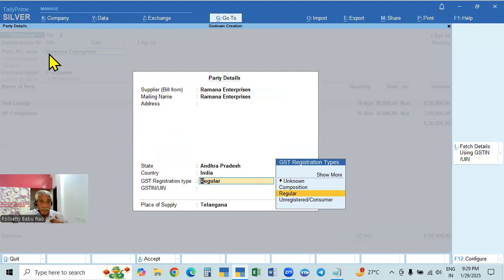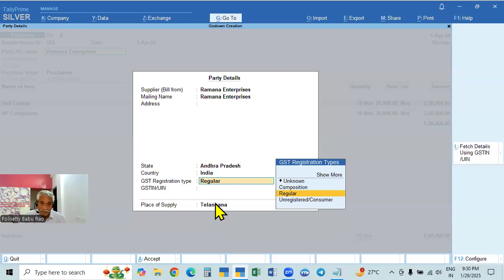He is supplying, so purchasing means he is supplying to us. Place of supply will be Telangana. We are getting that. So place of supply is Telangana, but his state is Andhra Pradesh. Because we are buying from him, his state is Andhra Pradesh. We are also supplying to Andhra Pradesh.